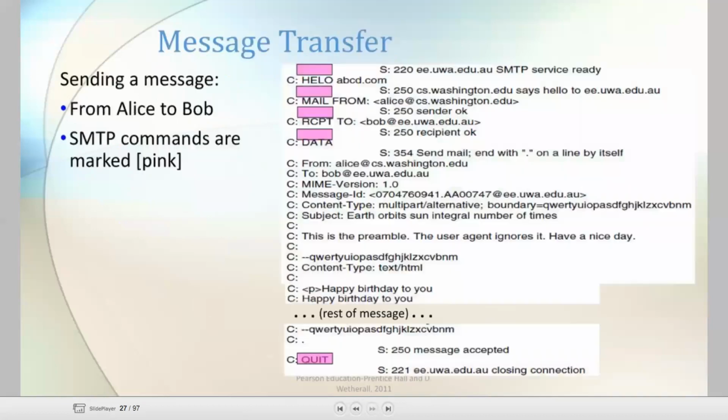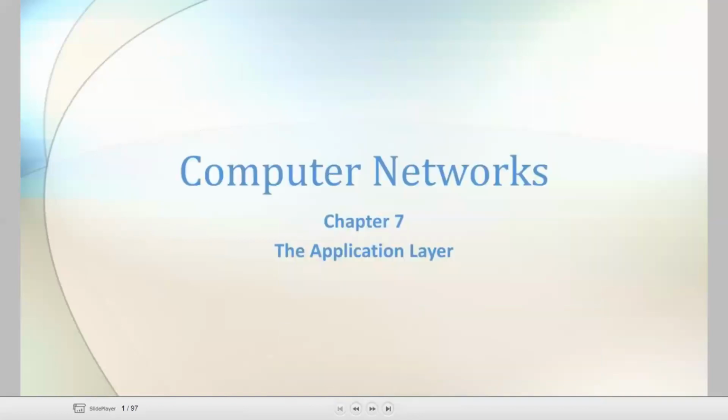I will show you. This is sending a message from Alice to Bob. The SMTP commands are in pink. These are the commands. Hello, abcd.com. This is a protocol which sends the messages. This is not required for you, you can just write this particular point.